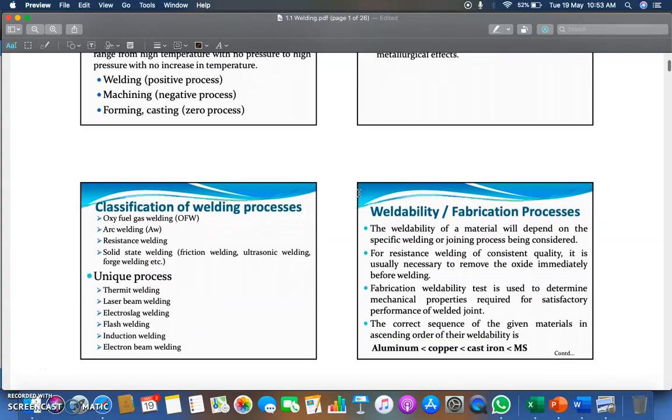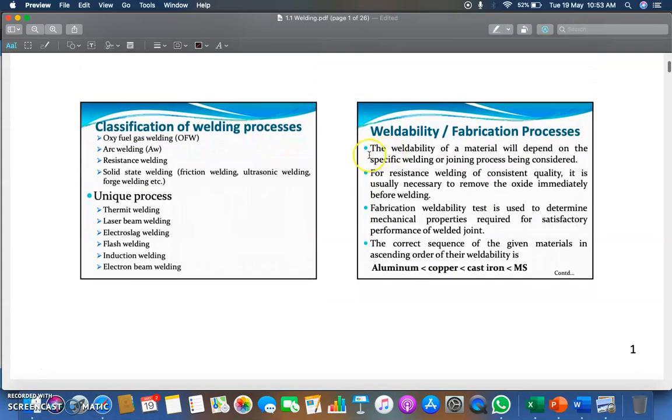Now jump to the classification. In most university exams, you are asked to classify the welding processes. Welding processes are classified into these categories: oxy-fuel gas welding (OFW), arc welding, resistance welding and solid state welding, in which friction welding, ultrasonic welding and forge welding etc. will come. These are the classifications. Oxy-fuel is also called oxy-acetylene gas welding.